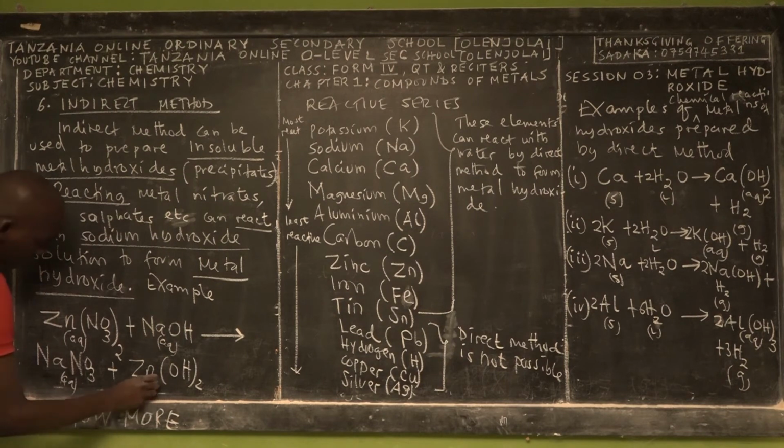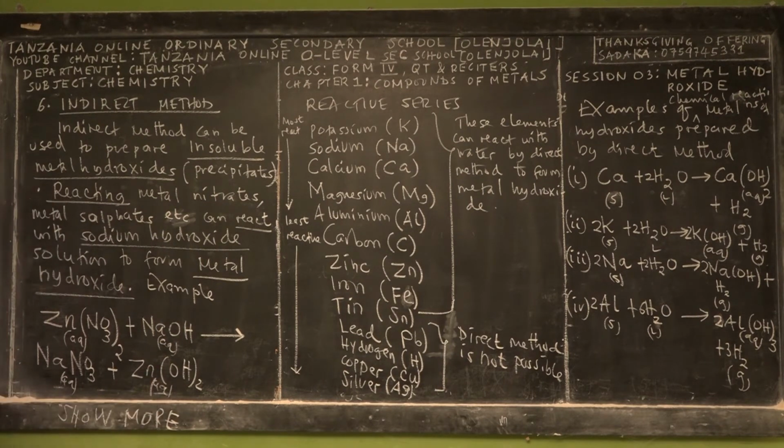This one is in aqueous state, and this one also. If you check this chemical reaction, is the number of atoms balanced? No. Here we have 2 atoms of oxygen, 2 atoms of hydrogen, and here only 1 atom. For the nitrates, even they didn't balance, so you have to work hard on balancing this.